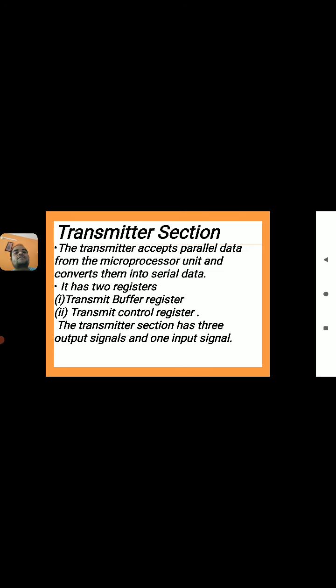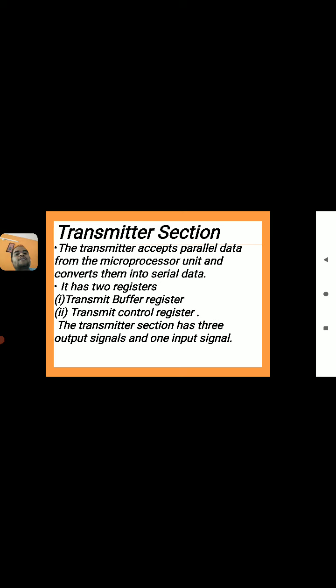Next, in the case of the transmitter section, the transmitter accepts parallel data from the microprocessor unit and converts it into serial data. Already we have seen in the diagram P to S, converting from parallel data form into serial data form. It has two registers called the transmit buffer register and a transmit control register.